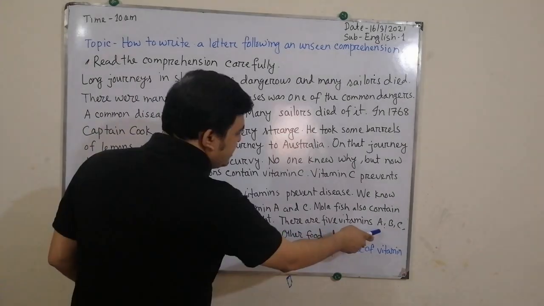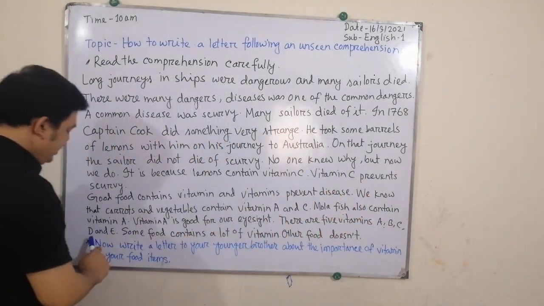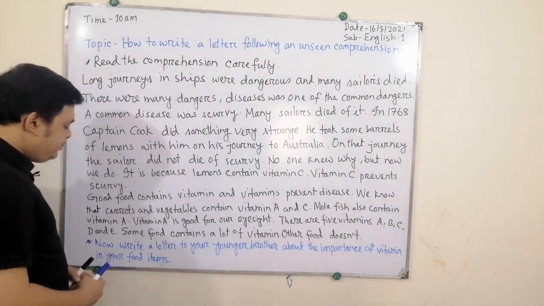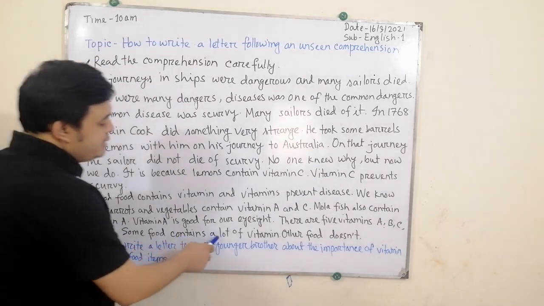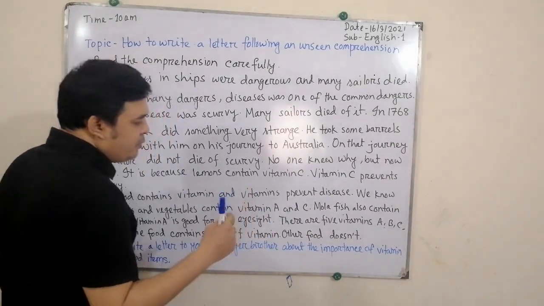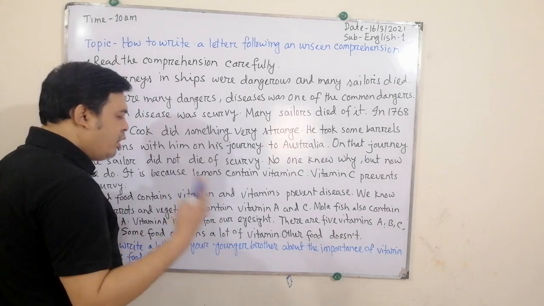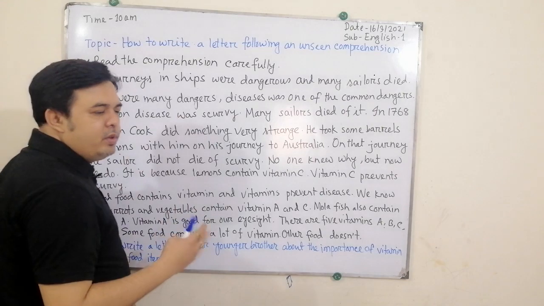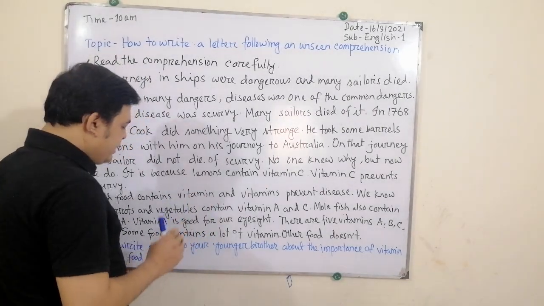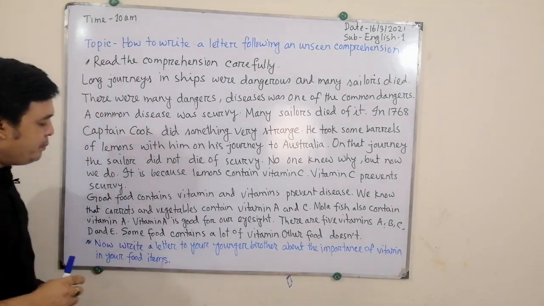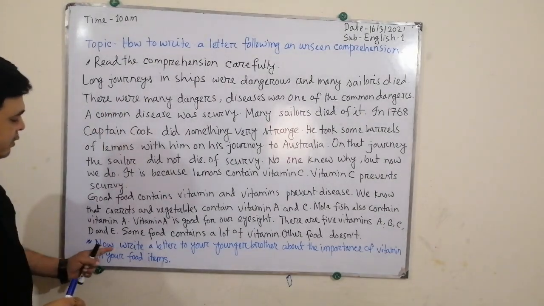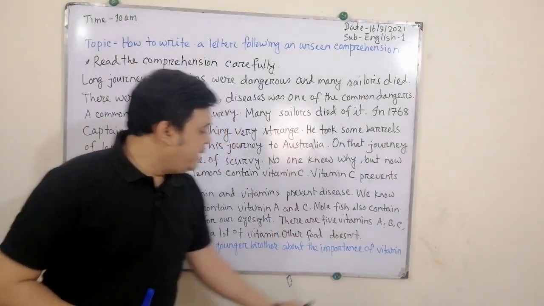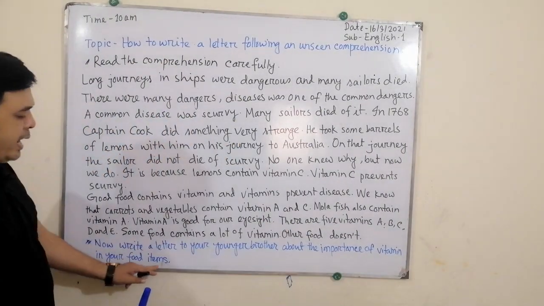There are five vitamins: A, B, C, D and E. We find these five kinds of vitamins in food. Some foods contain a lot of vitamins, other foods don't. So that is the thing. Now write a letter to your younger brother about the importance of vitamins in your food items.